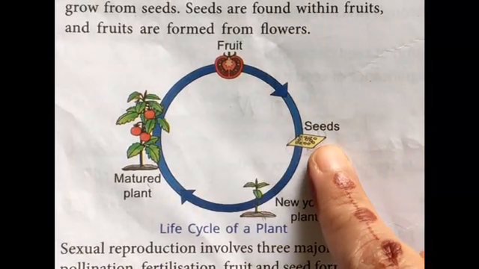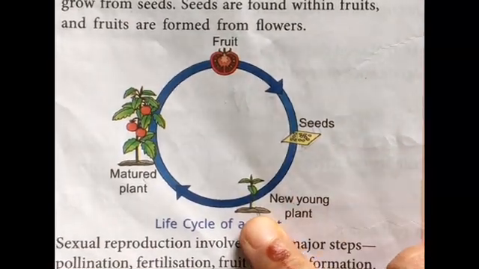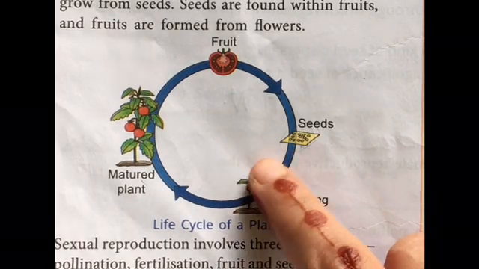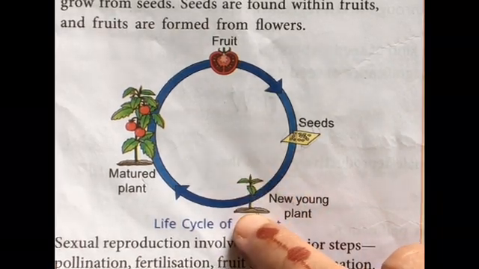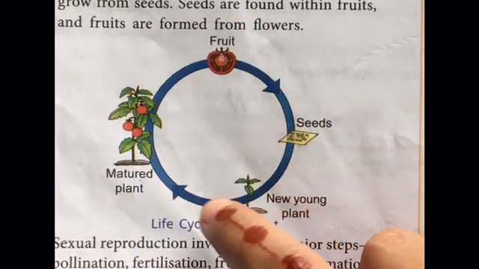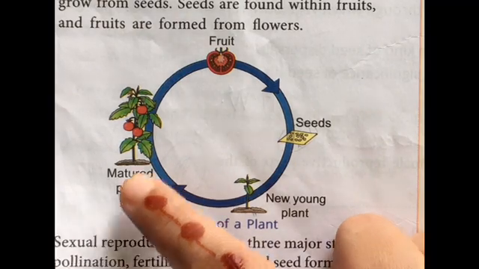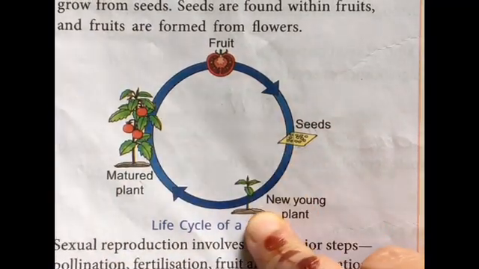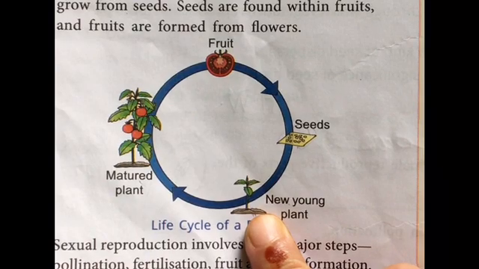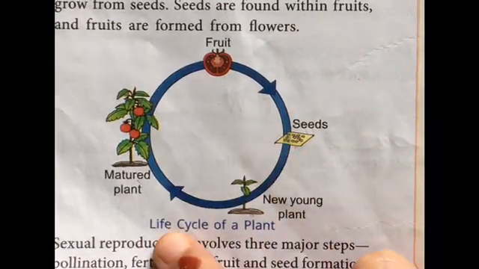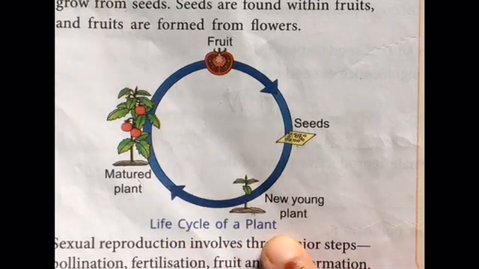Now these seeds go into the soil, and when they germinate, new small plants come out. So this process keeps on going. That means a matured plant gives us fruits, fruits give us seeds, through seeds new young plants come out, and then the cycle goes on. This is the life cycle of a plant.